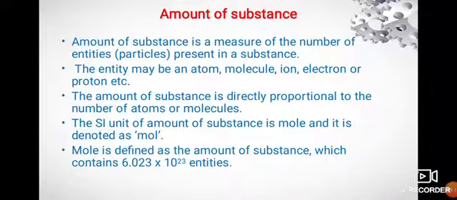Amount of substance. Amount of substance is a measure of the number of entities present in a substance. The entity may be an atom, molecule, ion, electron or proton, etc. The amount of substance is directly proportional to the number of atoms or molecules. The SI unit of amount of substance is mole and it's denoted as mol. Mole is defined as the amount of substance which contains 6.023 into 10 to the power 23 entities. This number is otherwise known as Avogadro's number.